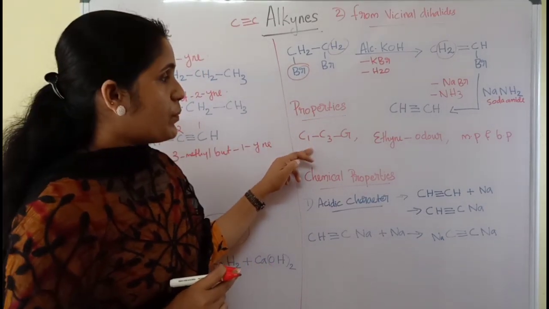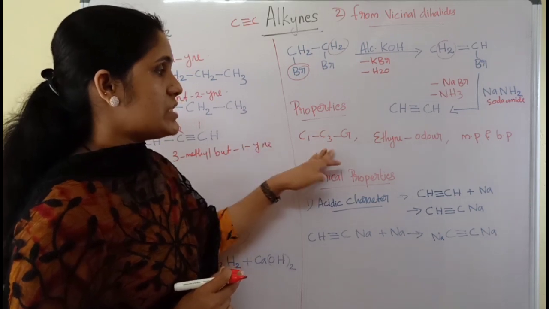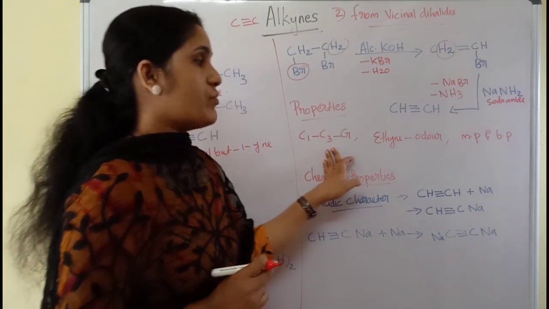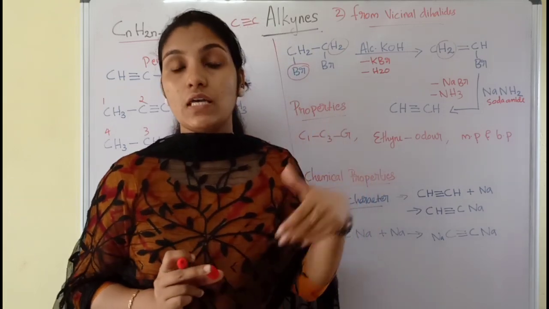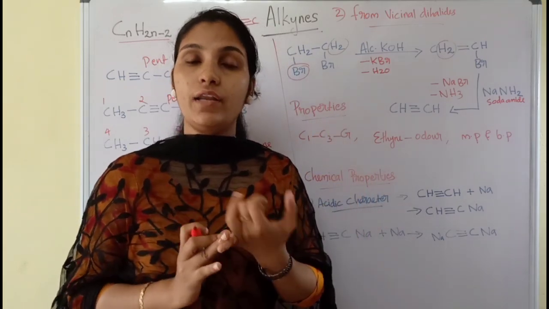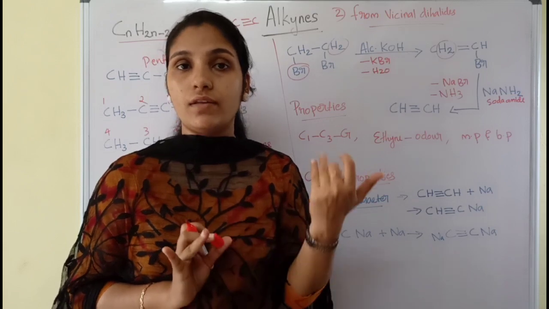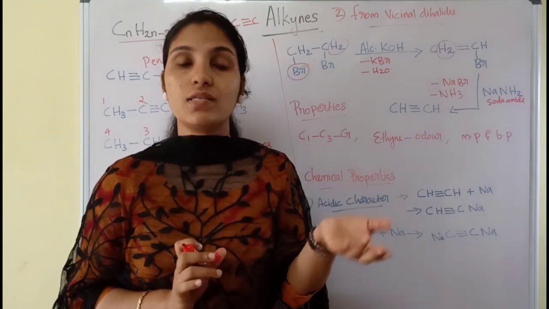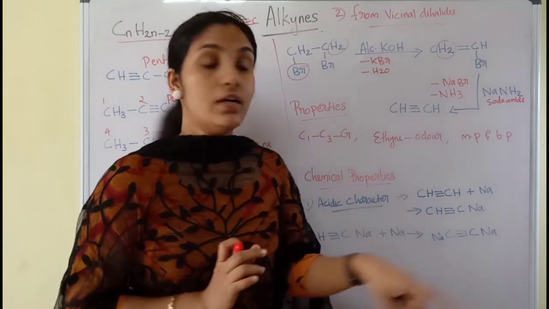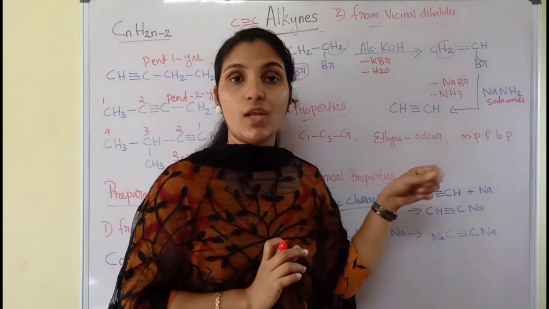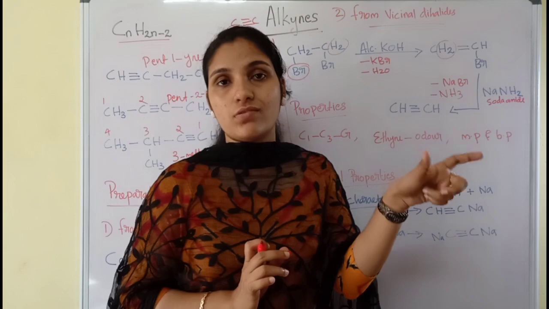Coming to the properties of alkynes, first the physical properties. We have already learned that the previous hydrocarbon, alkane, is odorless. At the same time, alkene is also odorless. Here also, generally alkynes are odorless. But ethyne, that is acetylene, exhibits a characteristic odor.